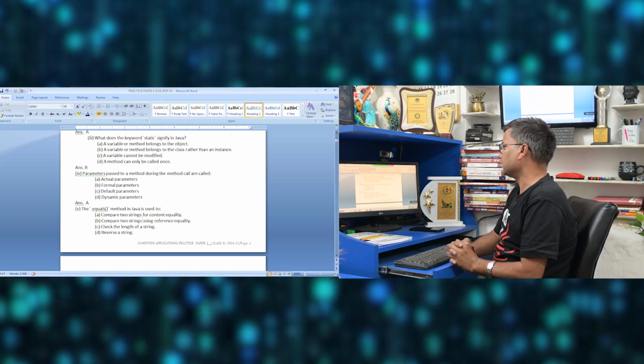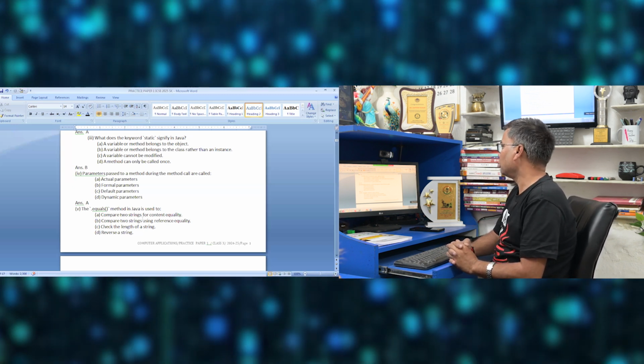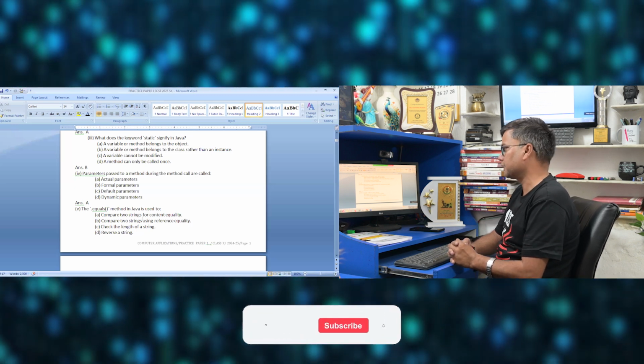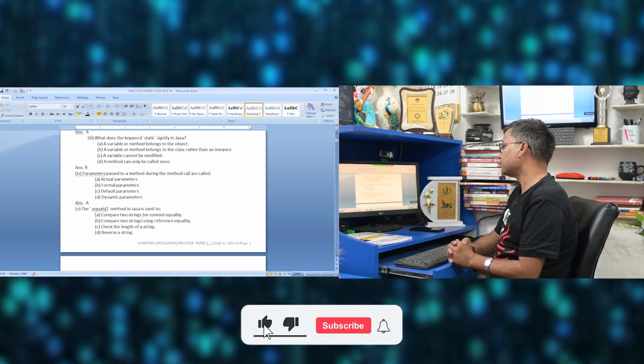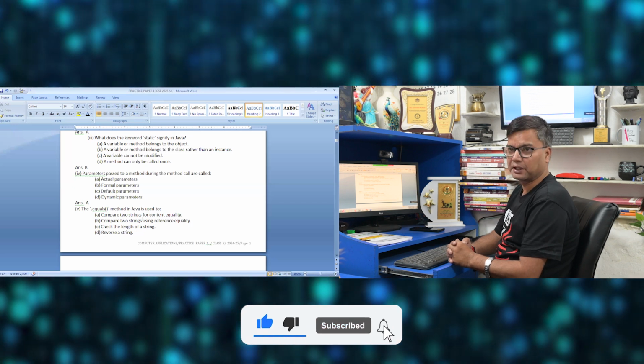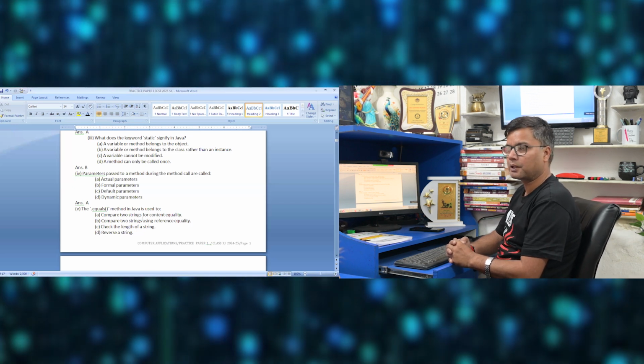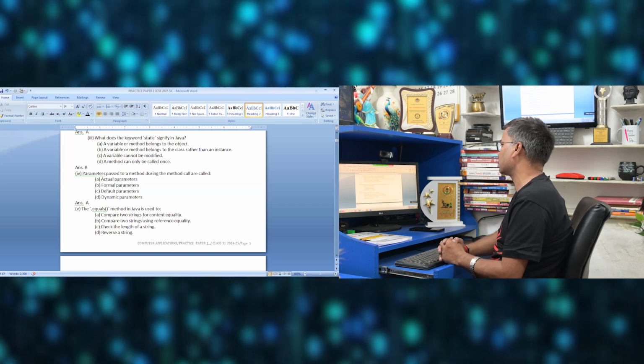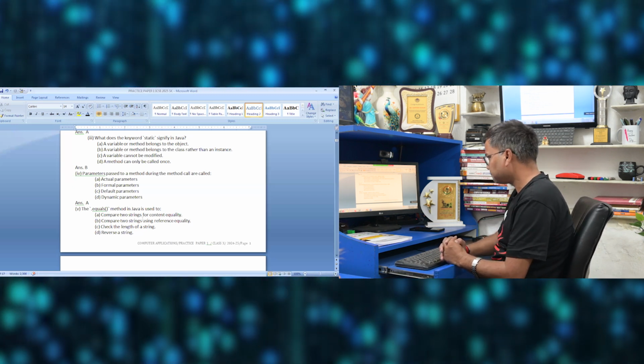So what is static? A variable or a method belongs to the class rather than an instance. That is defined by the static keyword, right? Static basically is a modifier, right? Access specifiers, modifiers, parts of the function. So static defines that a variable or a method belongs to the class rather than the instance.